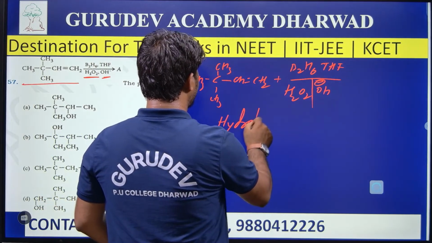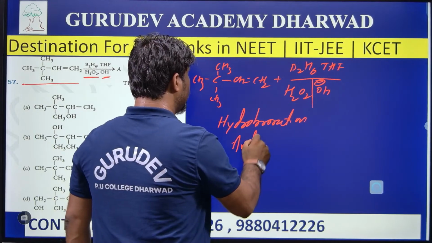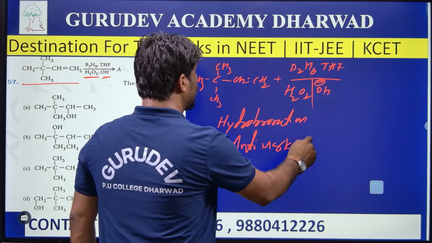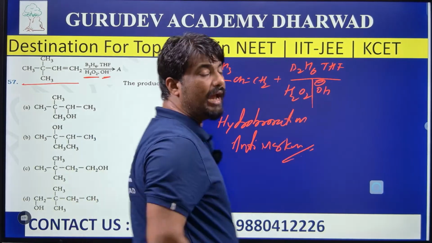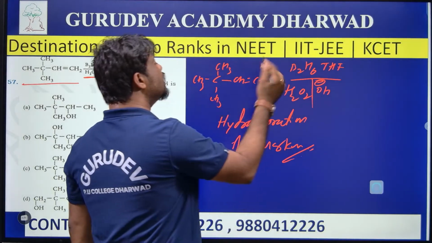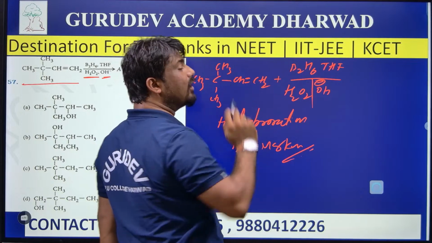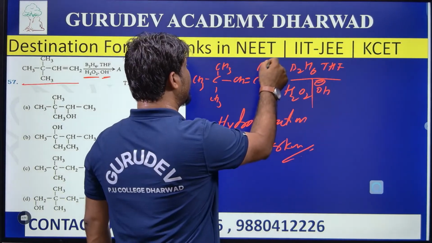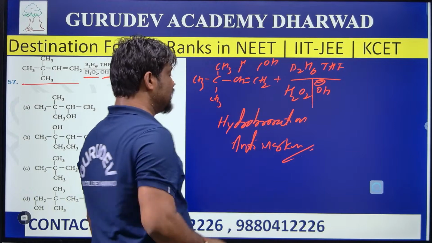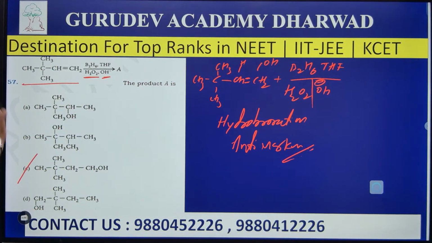It undergoes hydroboration, and it follows the anti-Markovnikov rule. In this rule, OH is added to the carbon which contains more hydrogen, which means OH should be attached here and H should be attached here. So the ultimate product is this one.